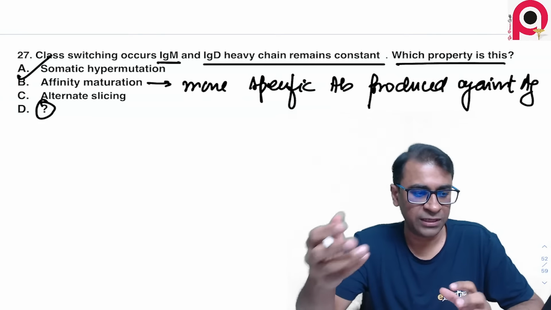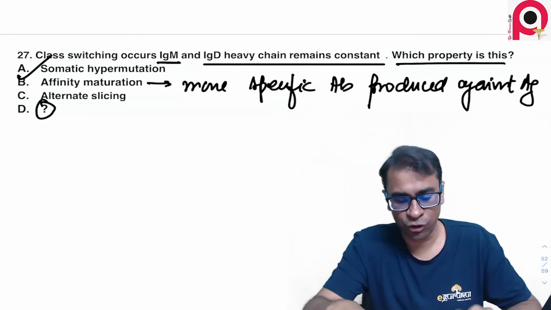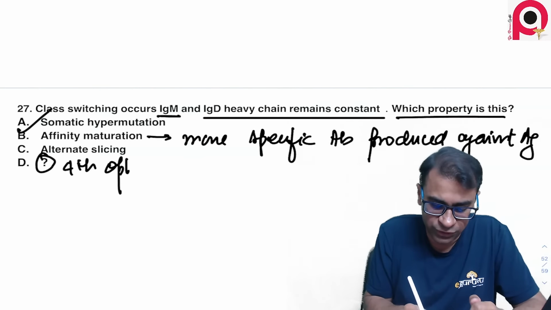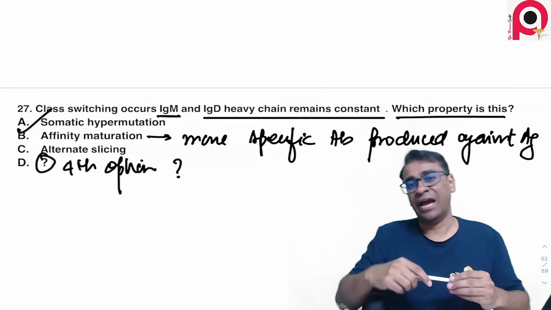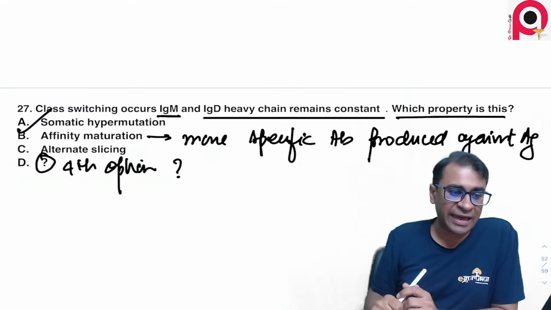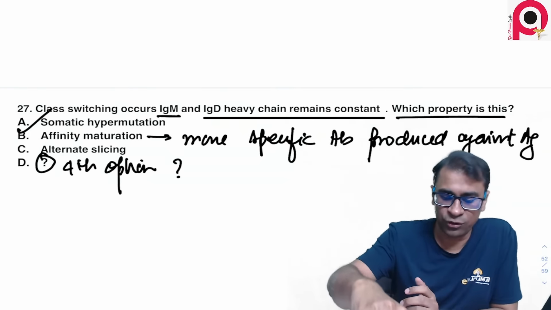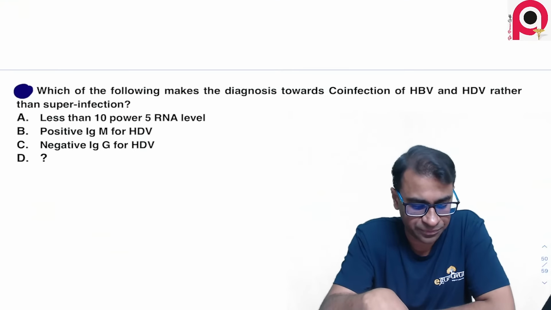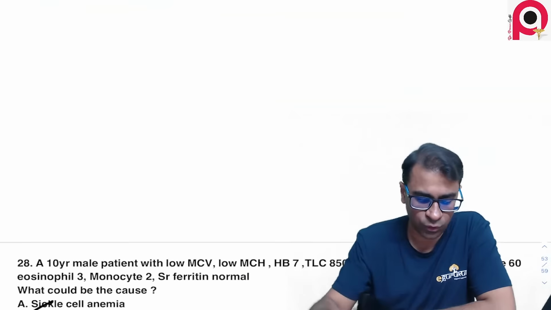Okay, so please let me know the fourth option. I think that would be a better way to approach this question. What was the fourth option there? If we have a better option than that, maybe we can look into that also. There was allelic what? One thing should be asked, what exactly the allelic term was asking you there. Okay. So guys, I think that is all about the question here.